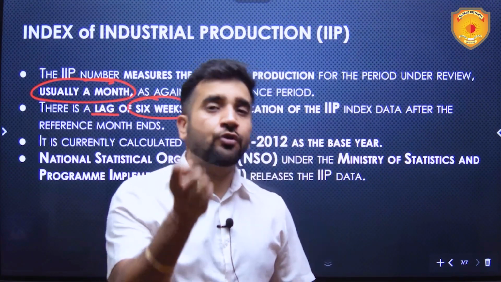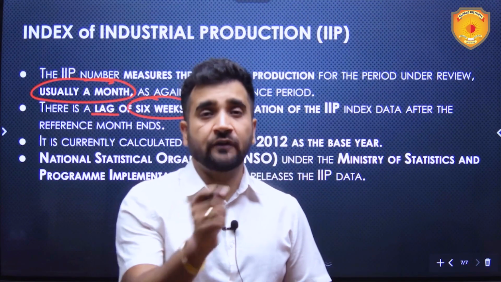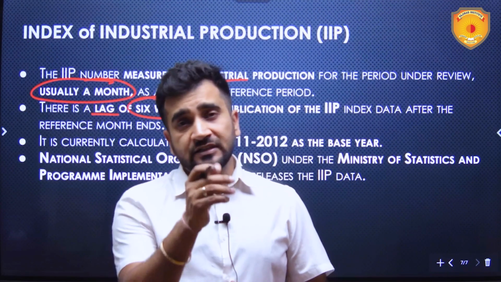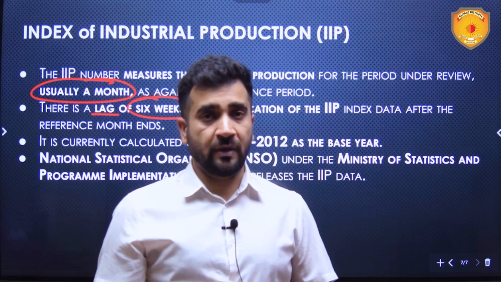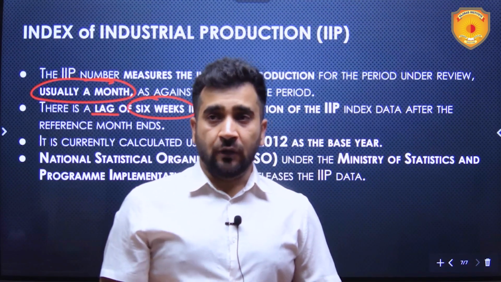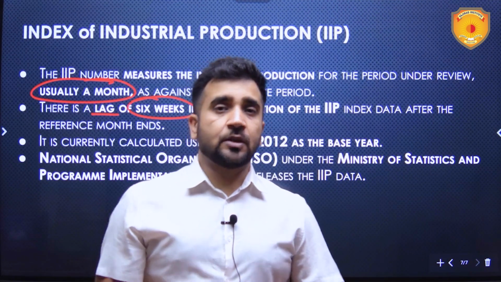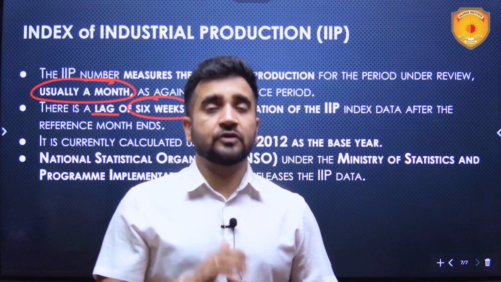And here I want to draw a comparison with the Purchasing Managers Index, PMI, which we covered a few weeks ago. The Purchasing Managers Index is released every month by Standard and Poor's, if you remember, and many entities all across the country and the globe, like the central banks and the policy makers, rely on it because it is released every month.